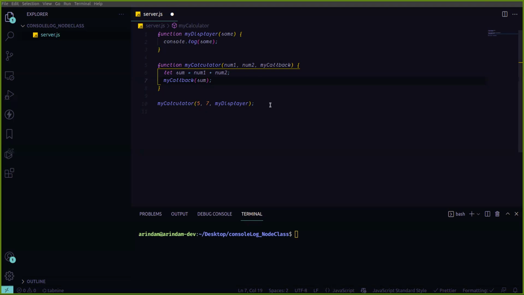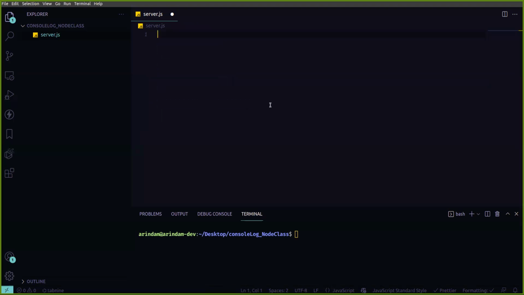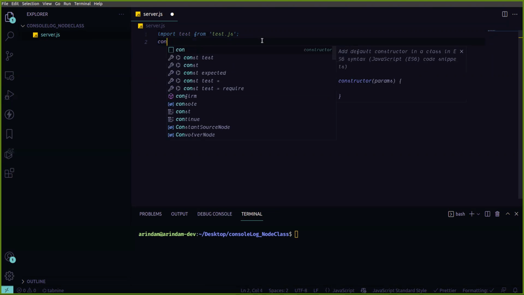That import method will help to import that file. There are 2 types of syntax. One is import. Previously that did not work for Node, but in the latest version this is working. If you have worked on React or any front-end language, you know we are using import. Then you take a variable name, like I'm writing test, then your file path, test.js.